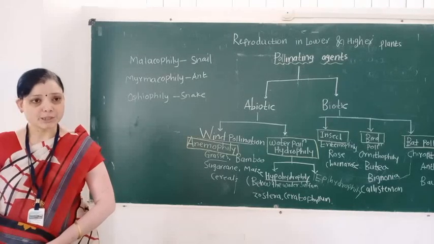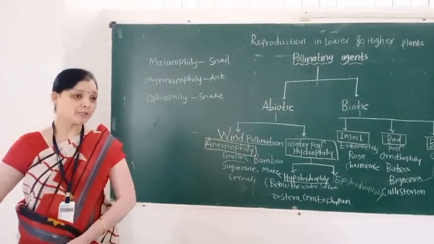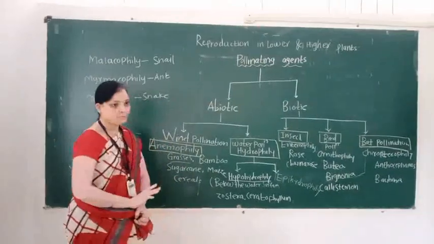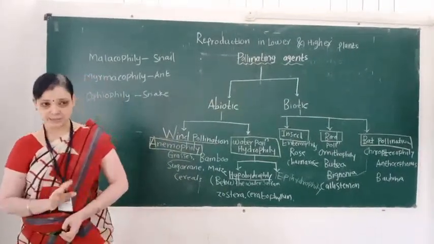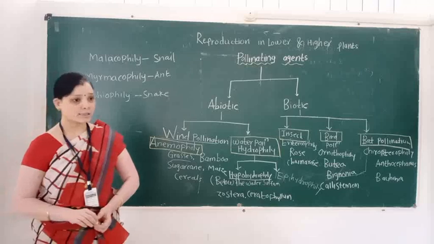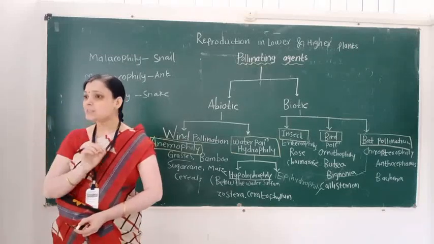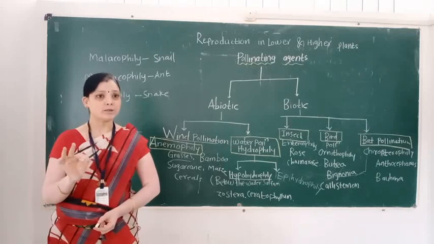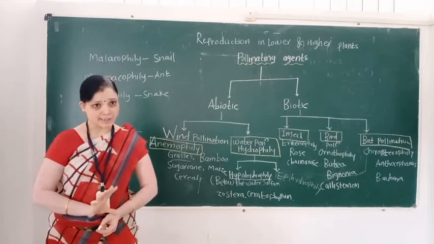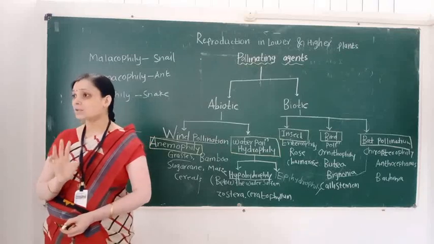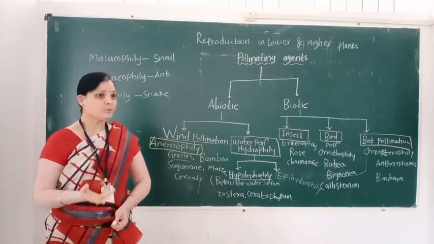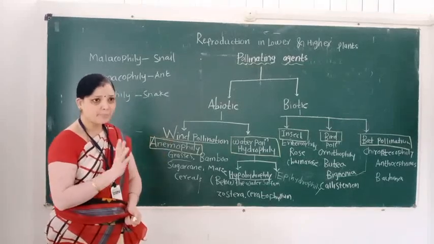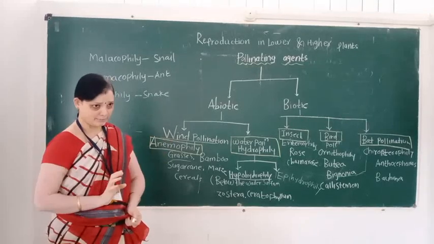Second floral adaptive character is flowers are colorless, because insects, birds and bats are not attracted.